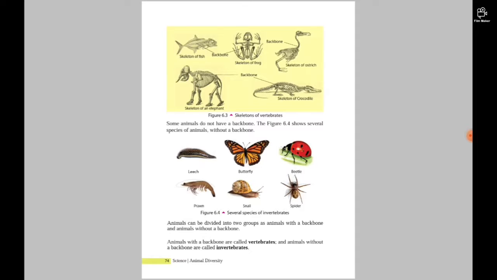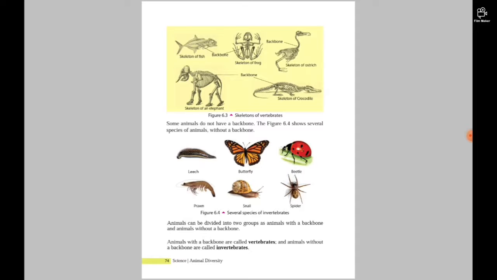Remember that the ones that have a backbone are vertebrates, and the ones that do not have a backbone are called invertebrates. You can see some invertebrates: leech, butterfly, beetle, prawn, snail, spider, like that.